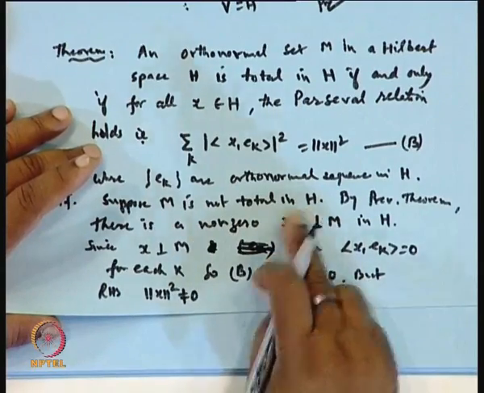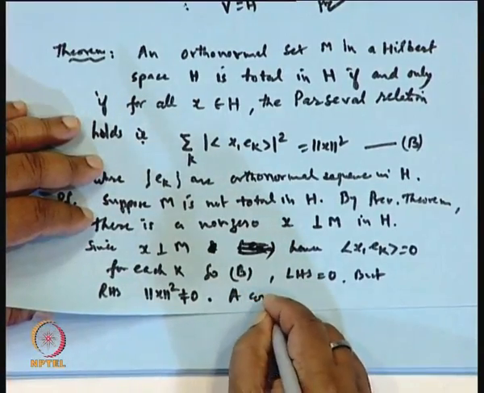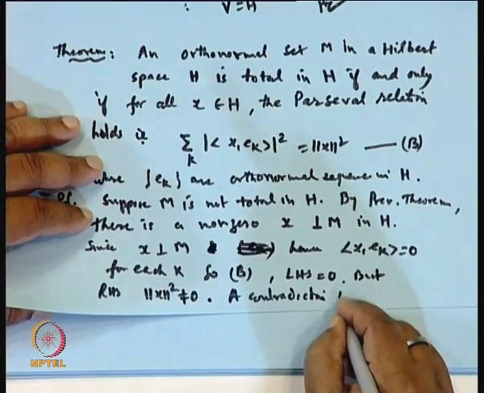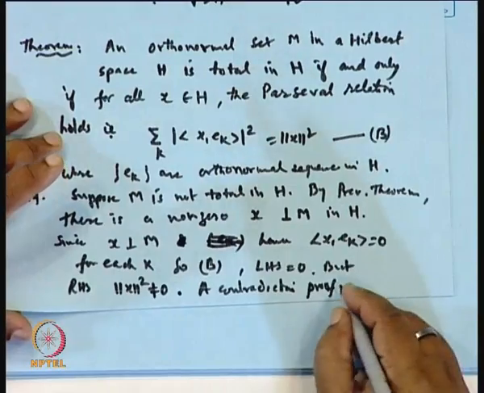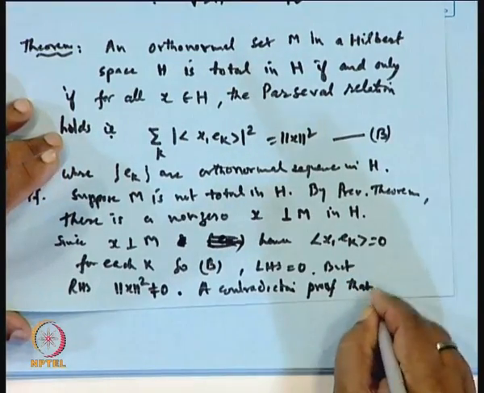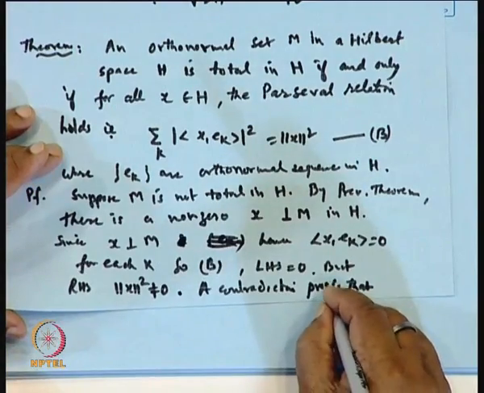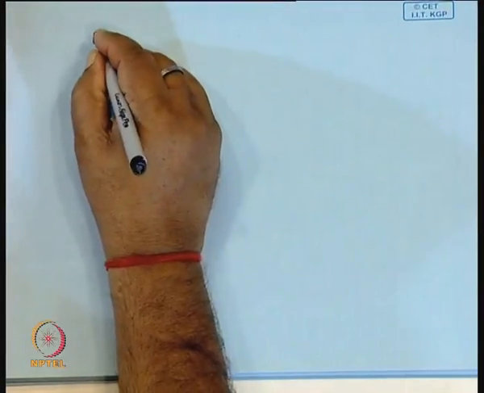So a contradiction proves that if M is total, the Parseval relation B holds.